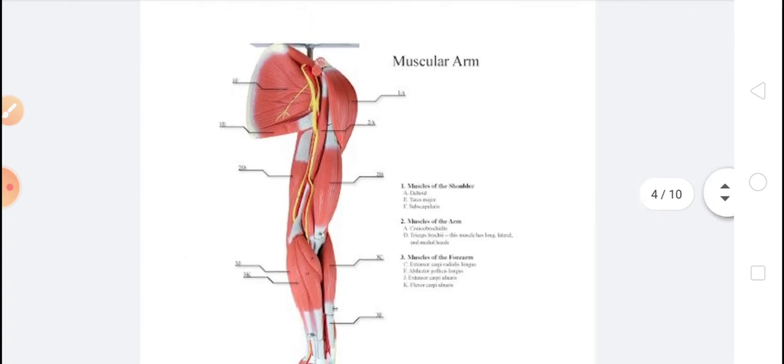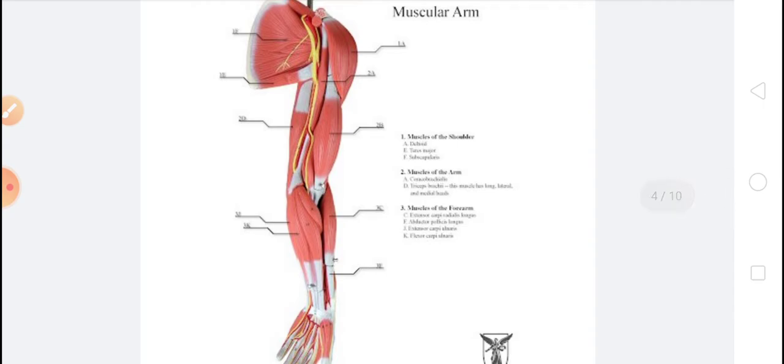Voluntary muscles are the muscles which work under our will. The action of these muscles is under our control, such as the muscles of the arms and legs. If we want to move our hands or legs, we can move them, but if we don't want to move our hand, we cannot move it.